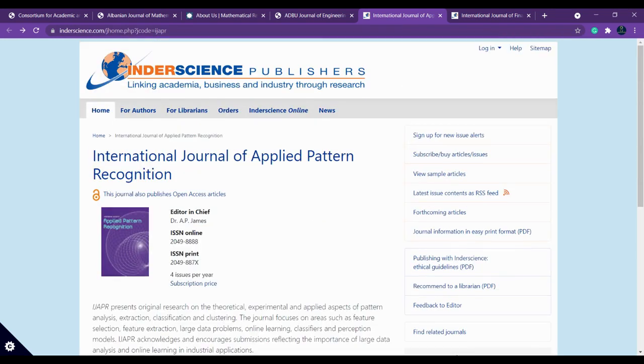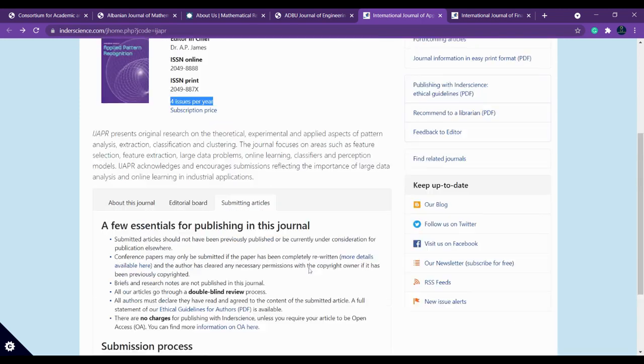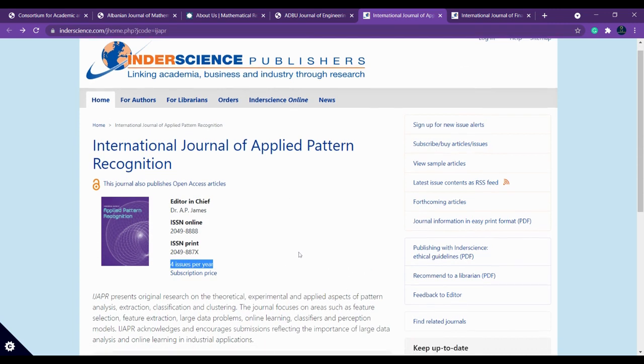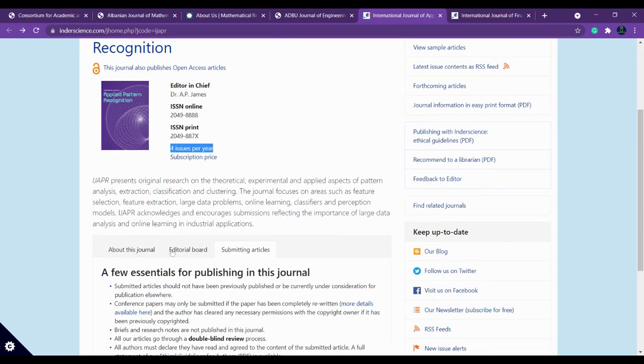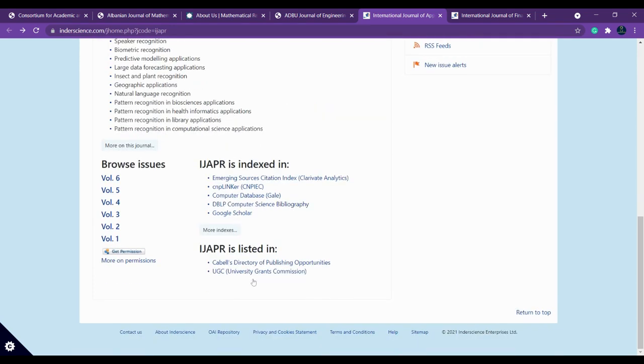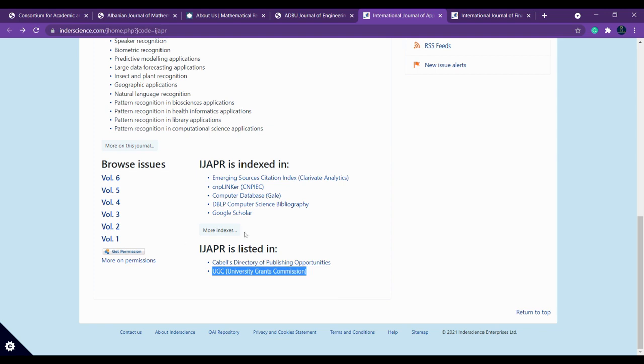And apart from this, you have to check what the template is. And since you know the frequency, and what the impact factor is, and what all the other abstracting and indexing they have. Okay, so that you can find it here. Since it's Inderscience, of course it will be abstracted and indexed in Scopus as well. Okay, so here you can see. Okay, this is indexed in UGC. So you can see here it's the UGC, University Grants Commission.